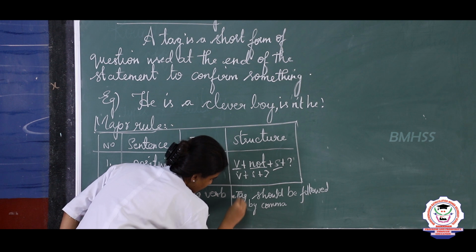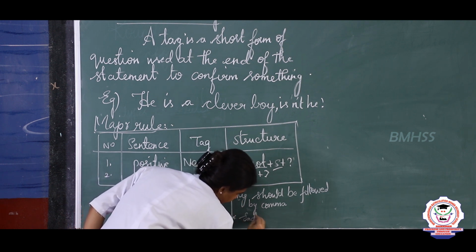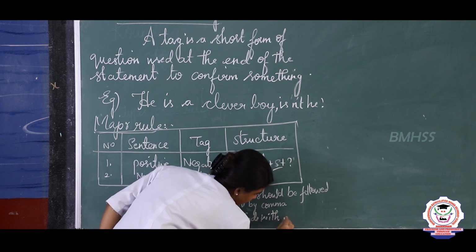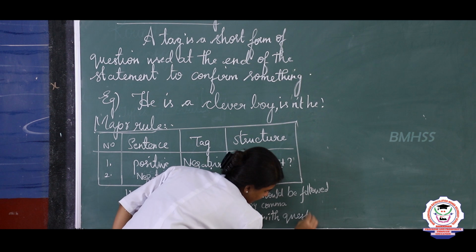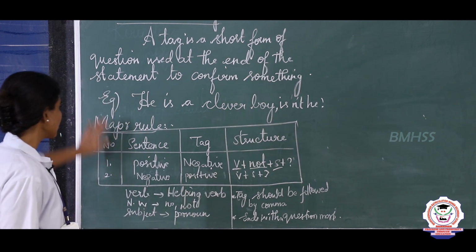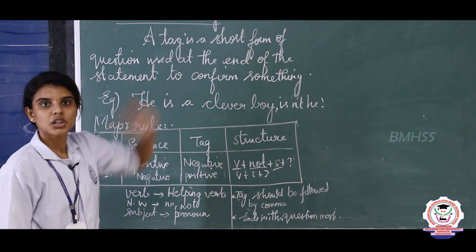Clear? A tag should be followed by comma. It always ends with a question mark. Clear? So, these are the 5 general rules that should be followed in the question tag.